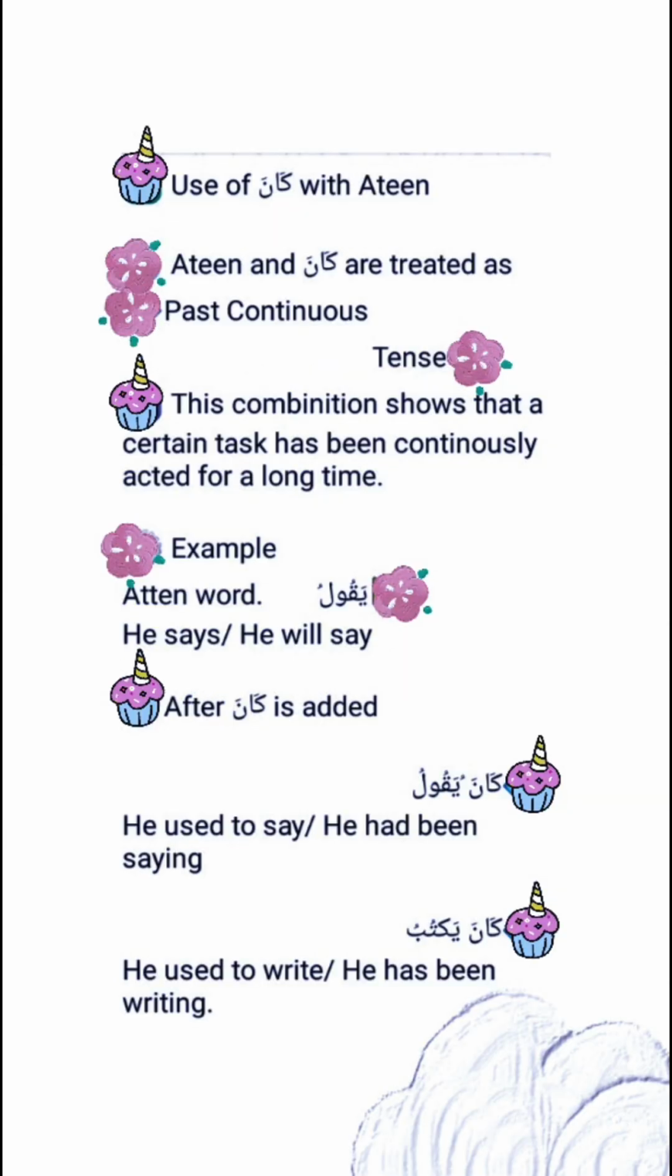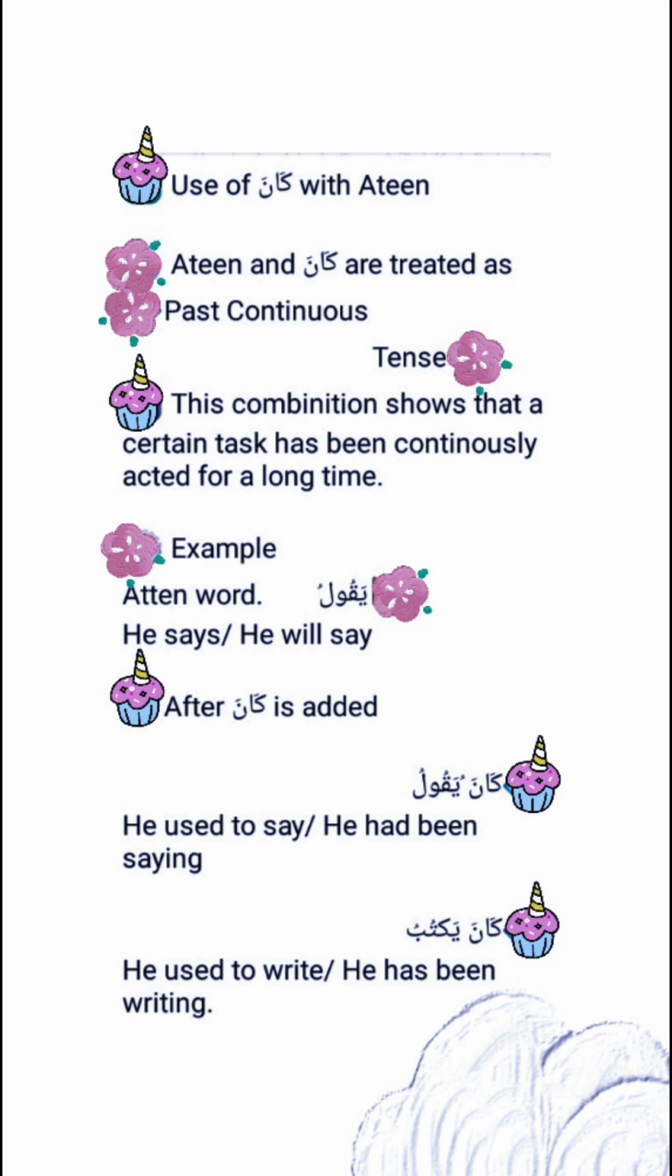Now use of kana with ateen, alif ta ya noon. Ateen and kana are treated as past continuous tense. This combination shows that a certain task has been continuously acted for a long time. Example is yaqulu. Here ya is an ateen letter, and when added with qala, it becomes yaqulu, he says or he will say. When we add kana, it becomes kana yaqulu and is translated as he used to say or he had been saying.